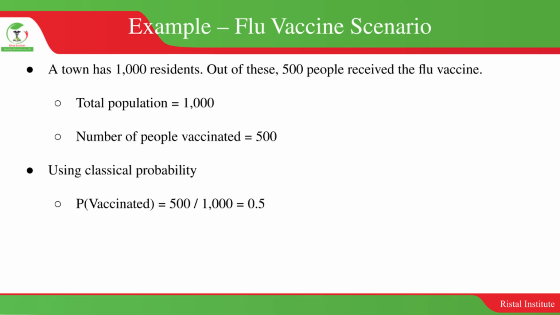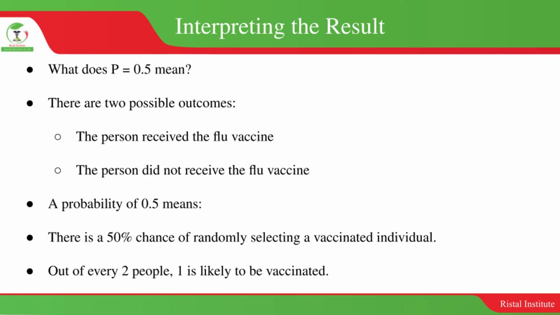If you sampled your population, out of 1,000 people, you have data that 500 people received the flu vaccine. The probability that an individual received the flu vaccine will be the 500 people who received it divided by the total population, and it will mean that the probability that you will get a person that received a flu vaccine is 0.5.